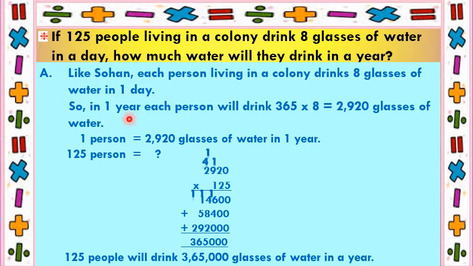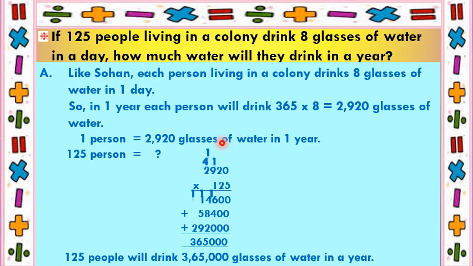So in 1 year, each person will drink, children, we know 1 year is 365 days. So 365 multiplied by 8 gives 2,920 glasses of water. So in 1 year, each person will drink 2,920 glasses of water.